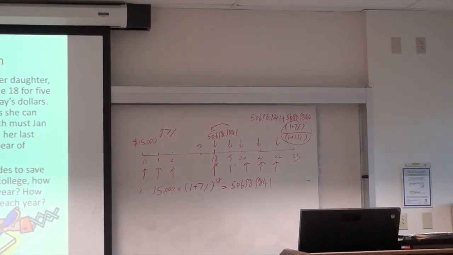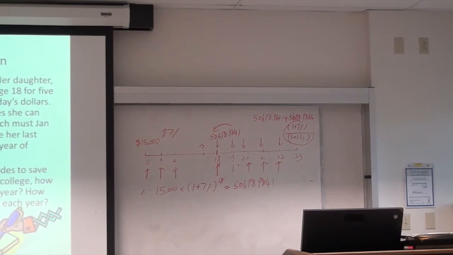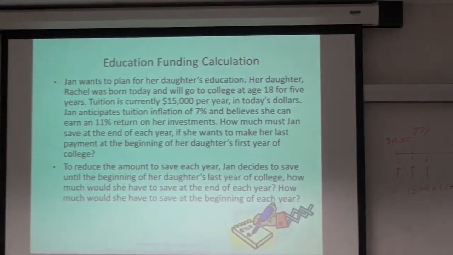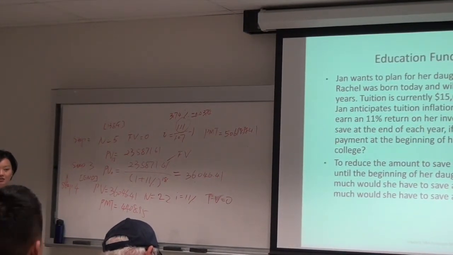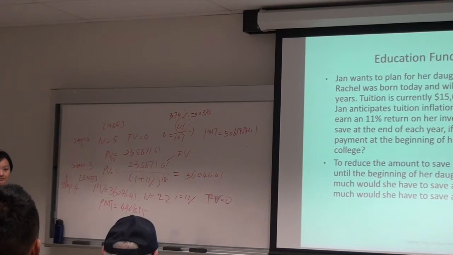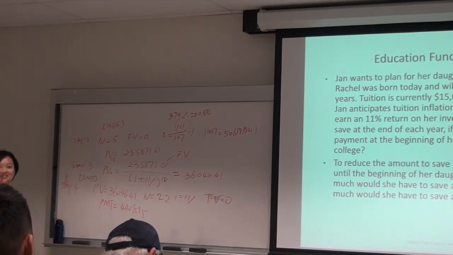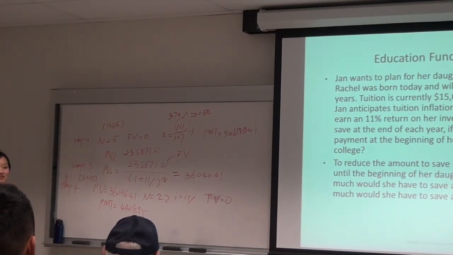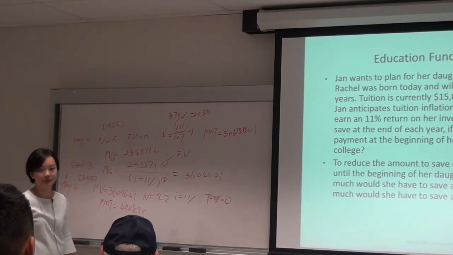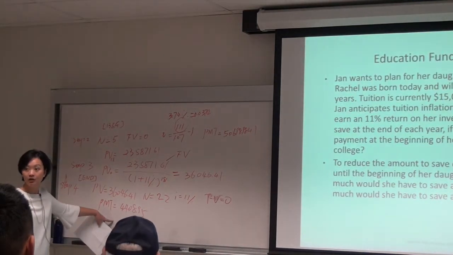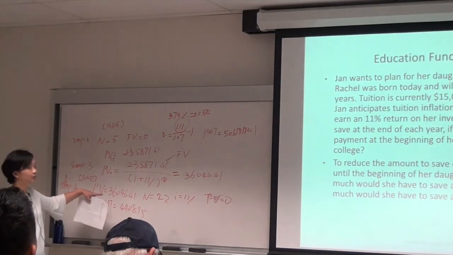So anything need to be changed for the 3 steps, for the first 3 steps? Step 1, step 2, step 3, do we need to change? Yes or no? Give you some time to think about it. Are you getting that this far? Do we need to change anything in step 1, step 2, step 3? Which one do you want to change? Any inputs? You're talking about step 4? Which one? Which end? And in which step?